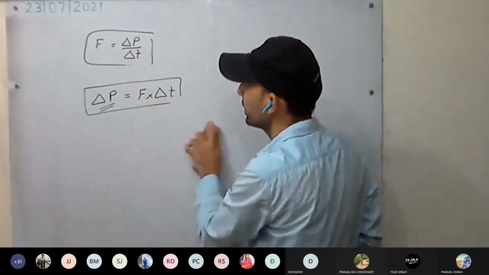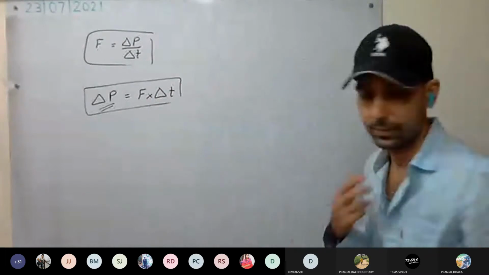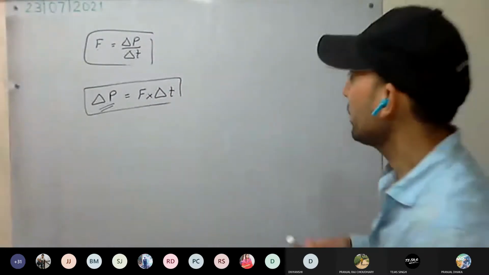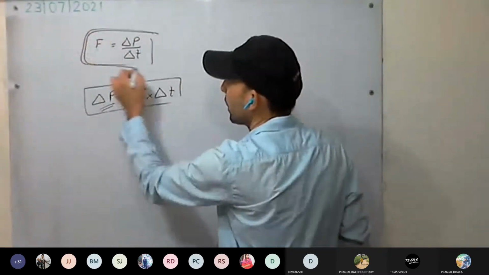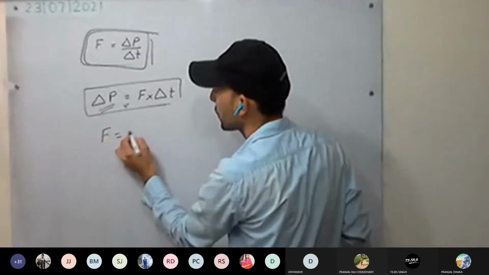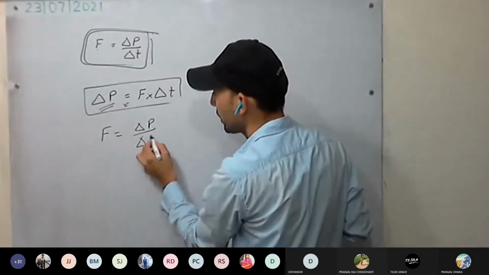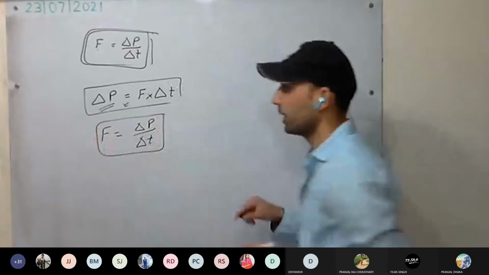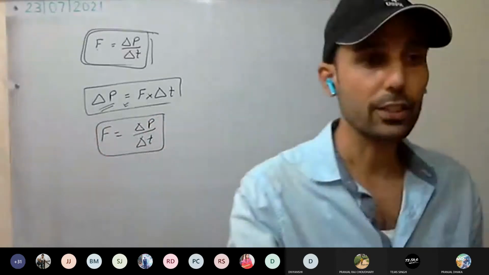We are going to increase the time duration. So this time we are using this formula. For these two examples we will use this one. Now we are going to use delta P upon delta T. So see here, have you seen the cricketers catching the ball?